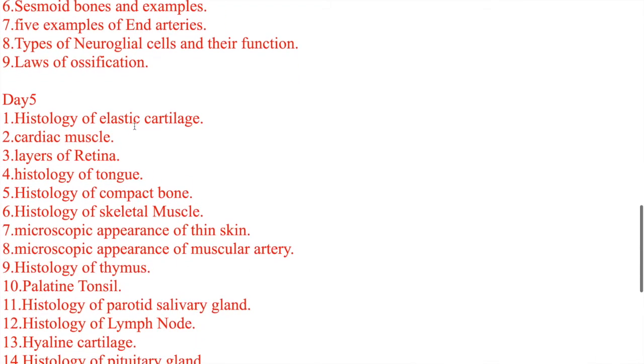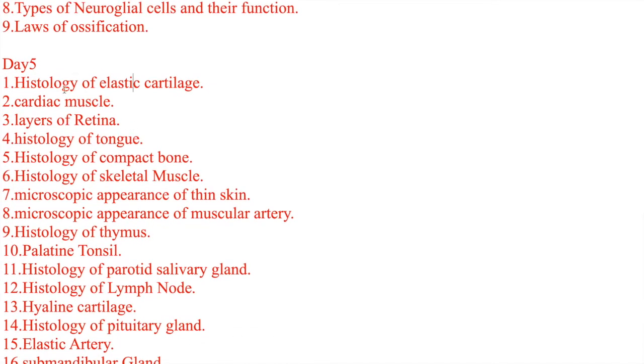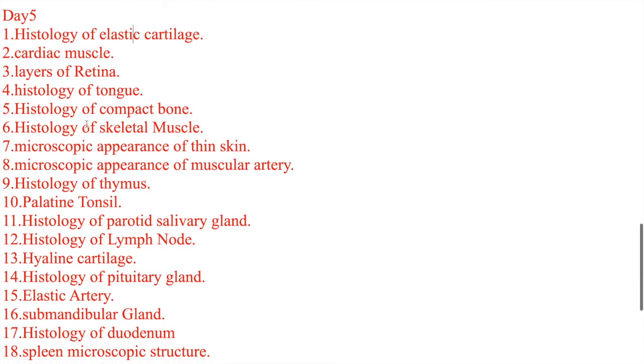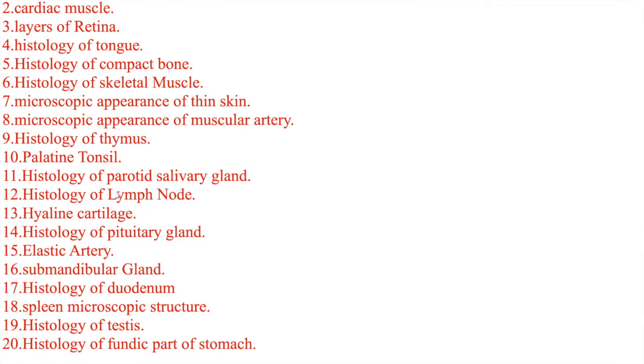Next one for the day 5. Day 5 we'll see the histology and genetics. All these are the histology questions. Histology of elastic cartilage, cardiac muscle, layers of retina, histology of tongue, compact bone, skeletal muscle and thin skin, muscular artery, nothing but medium sized artery, thymus, palatine tonsil, parotid salivary gland.